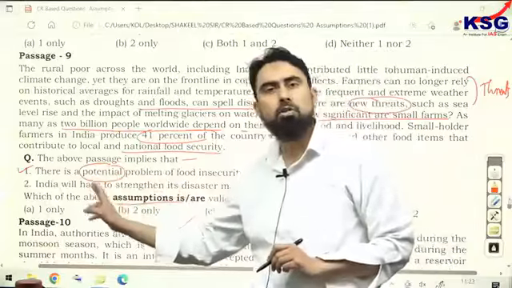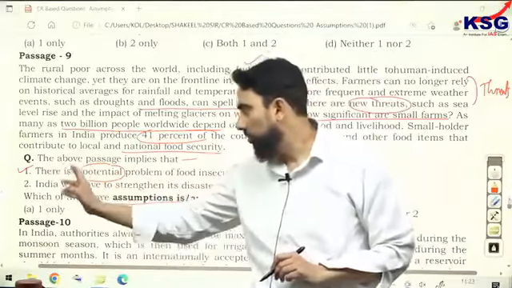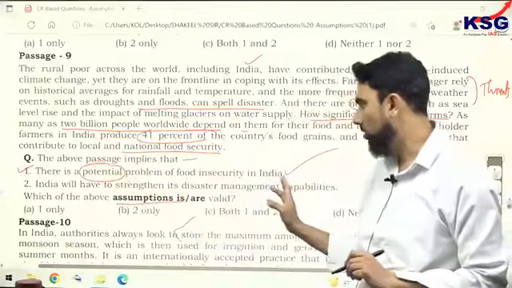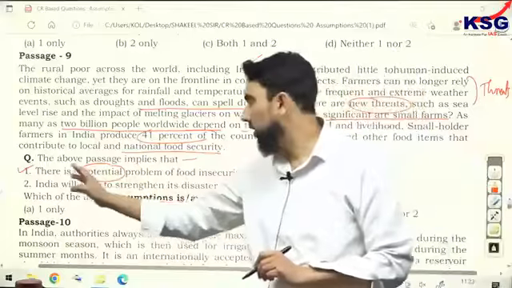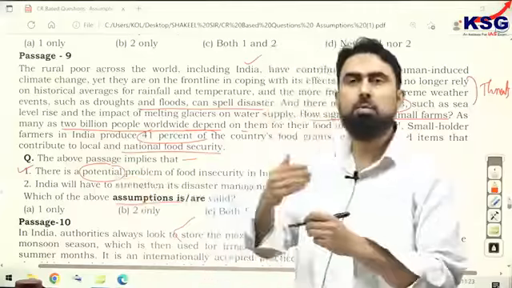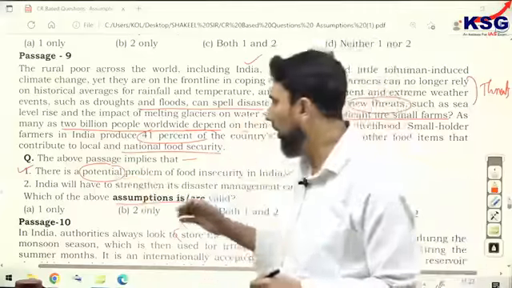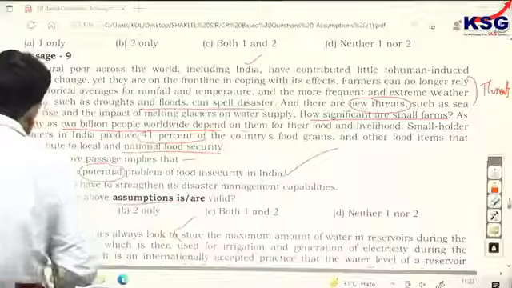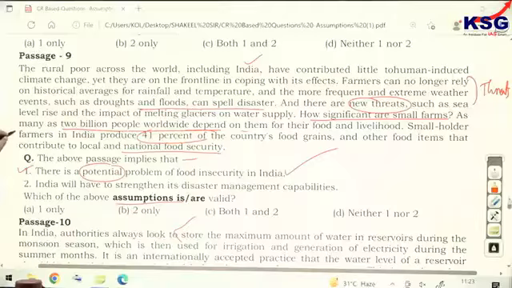If this word potential is not given in the statement, suppose the statement says there is a problem of food insecurity in India, that would be wrong because that would be talking about the present time. However, potential means there is an estimation that in the future there could be. So, yes, given the kind of threats they are facing and their contribution to food, they are at the edge.